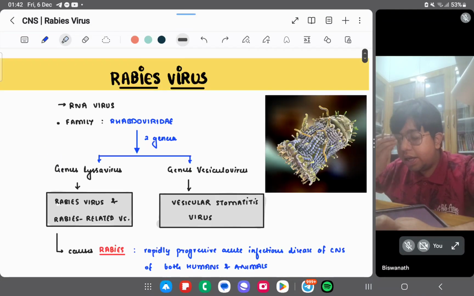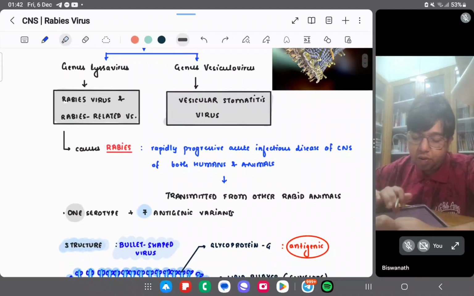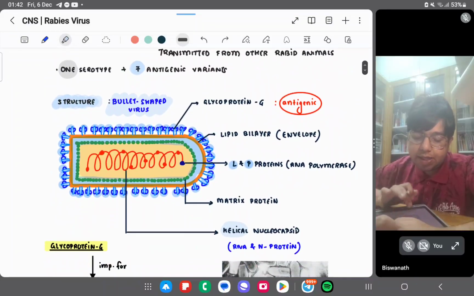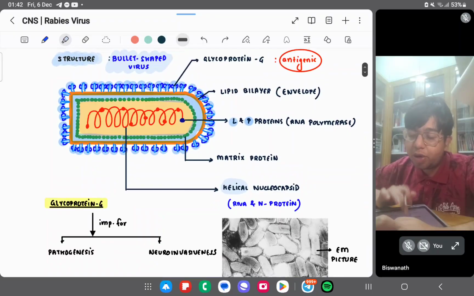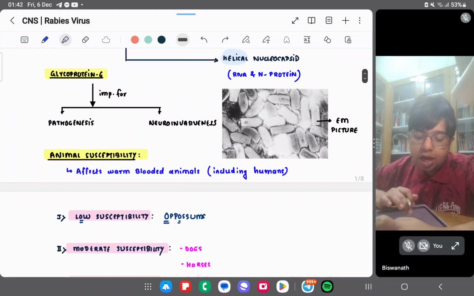Let's recap quickly. Rabies virus, RNA virus, Rhabdoviridae, genera Lyssavirus and Vesiculovirus, vesicular stomatitis, rabies and rabies-related viruses. One serotype, seven antigenic variations. Bullet shaped virus, the glycoprotein G, which is antigenic. L and N proteins are RNA polymerases. Glycoprotein G is important for neuroinvasiveness and pathogenesis.